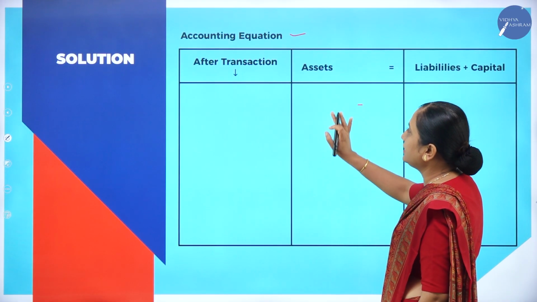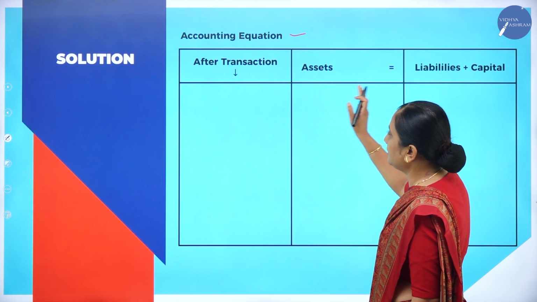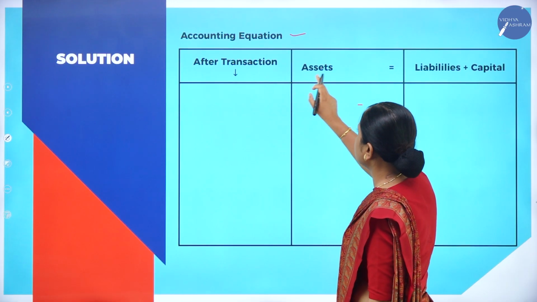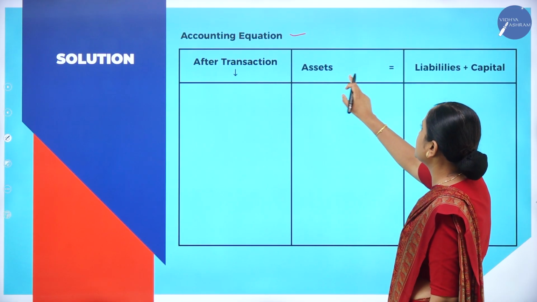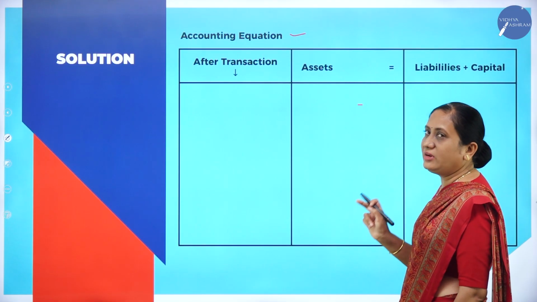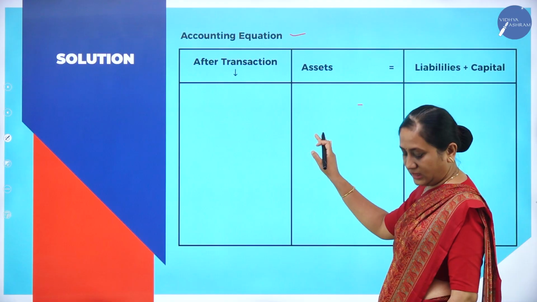You have to make the columns like this. Three columns have to be made after the transaction, because this is the accounting equation: assets equals liabilities plus capital. Now we will record the transactions according to the accounting equation.